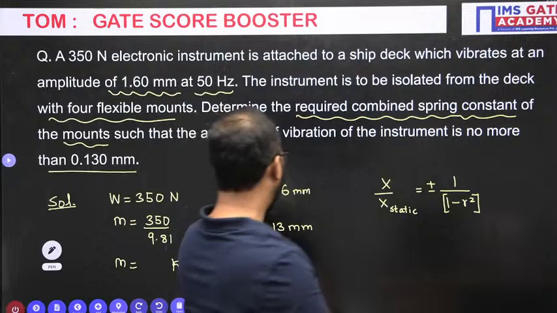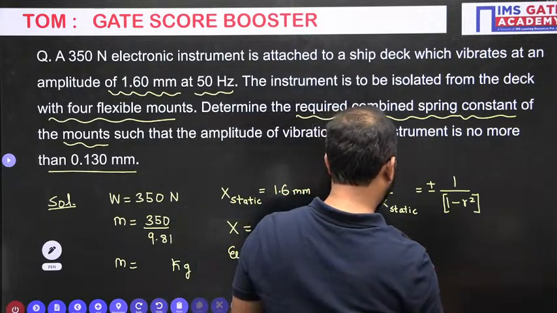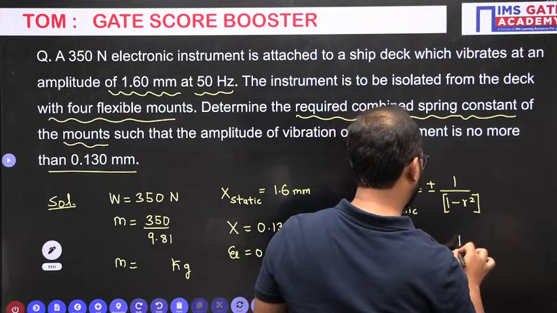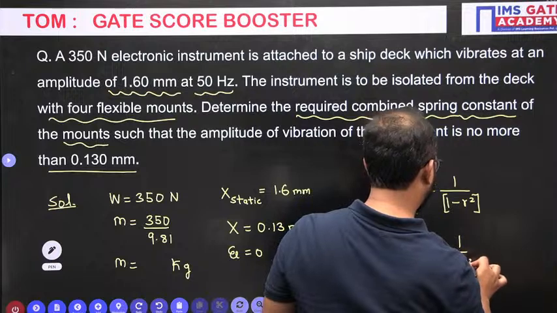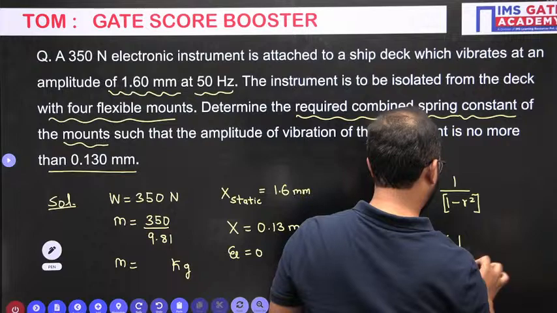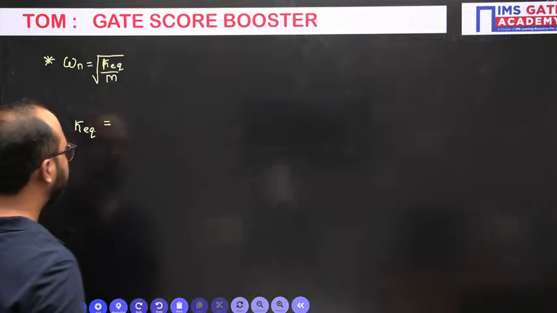Okay, so if I put here 0.13 and 1.6, plus minus 1 minus r square. Now just simplify this equation here.